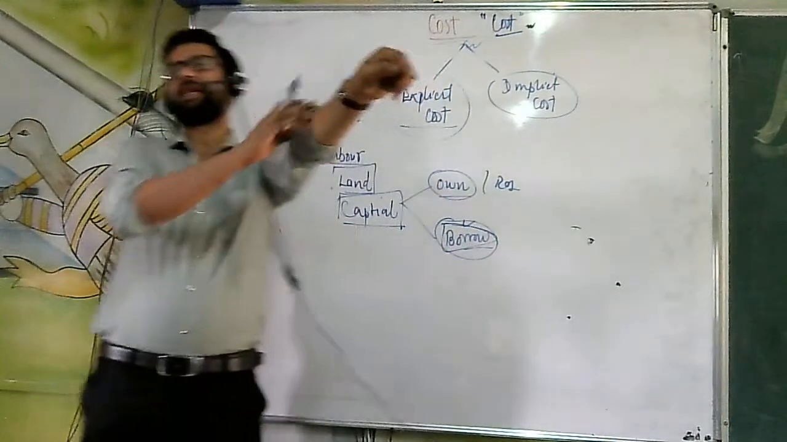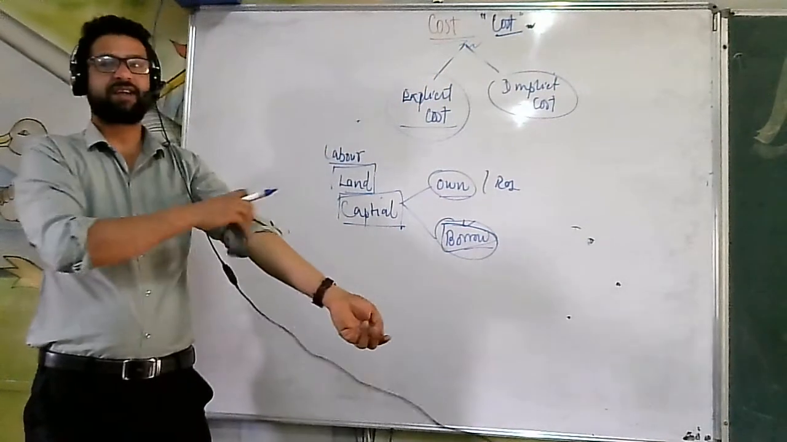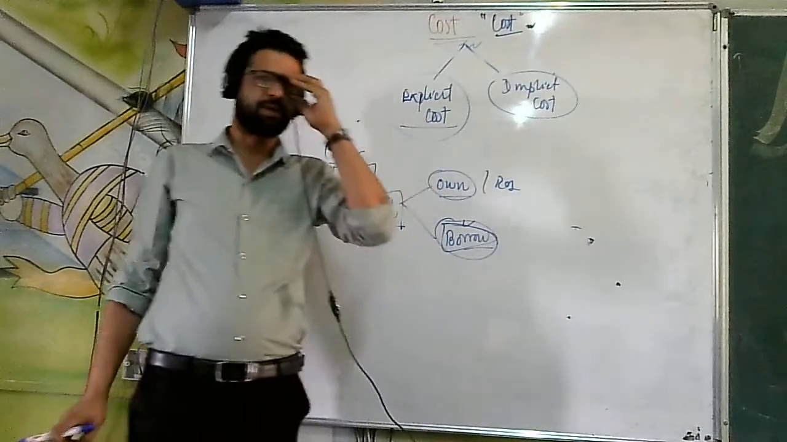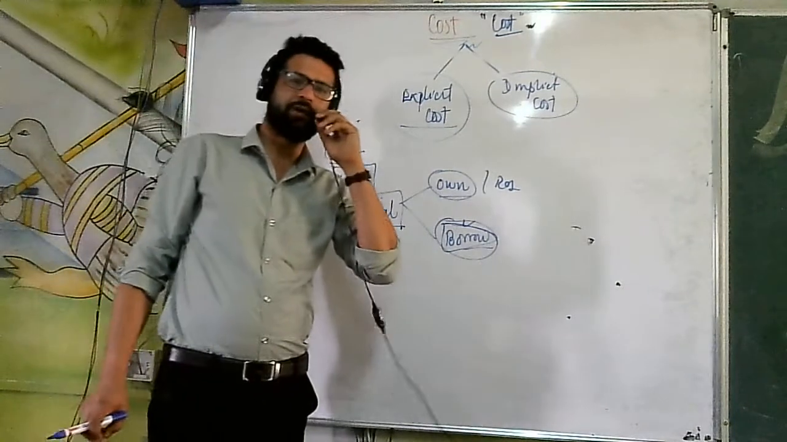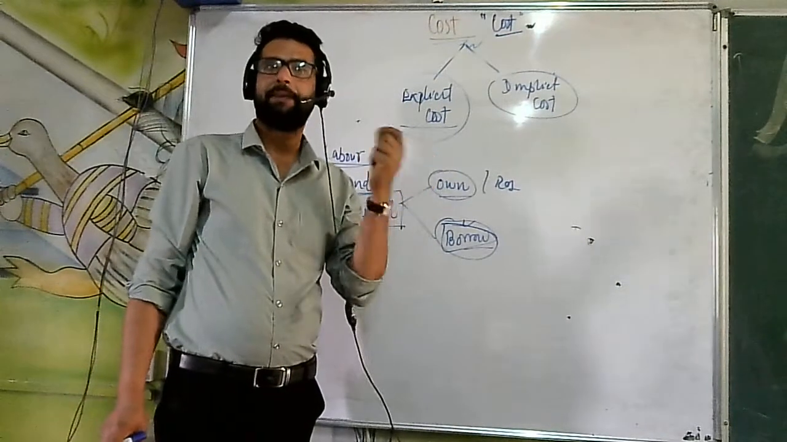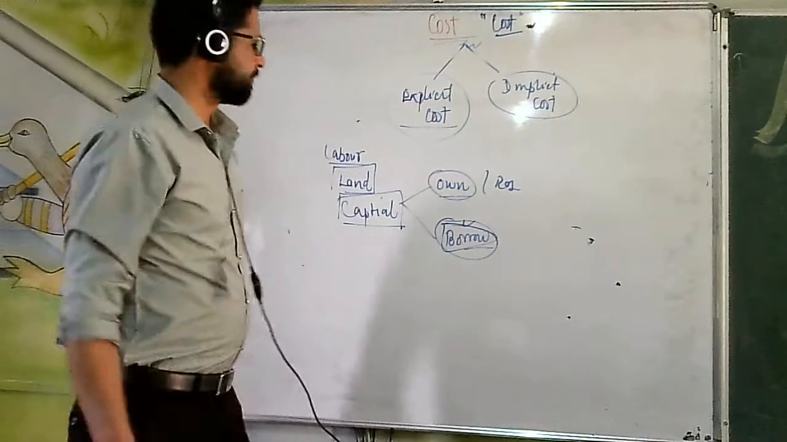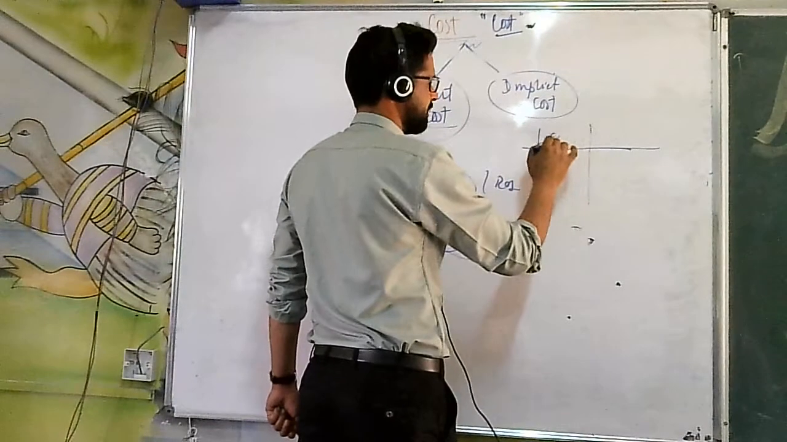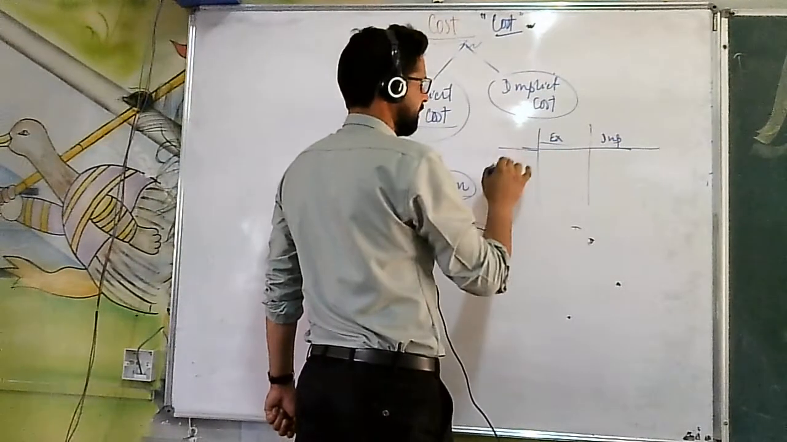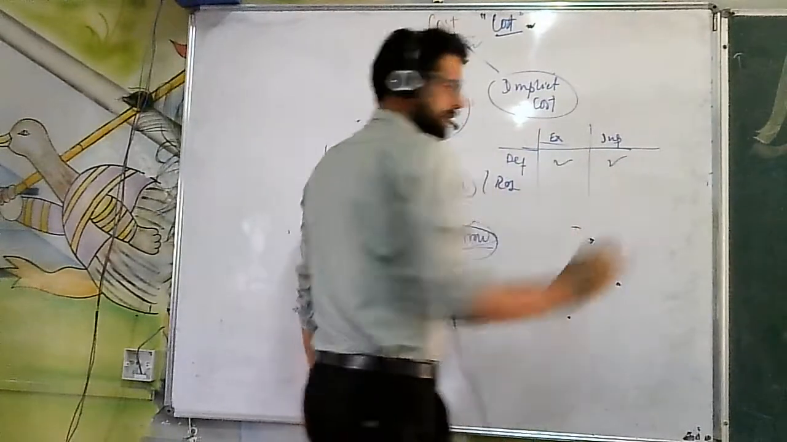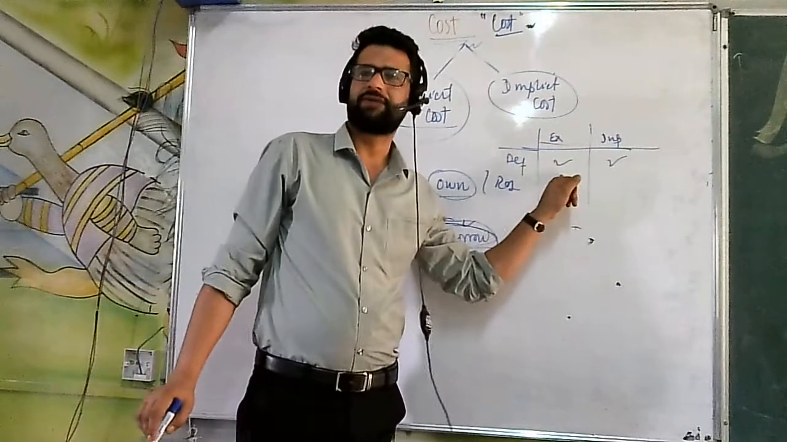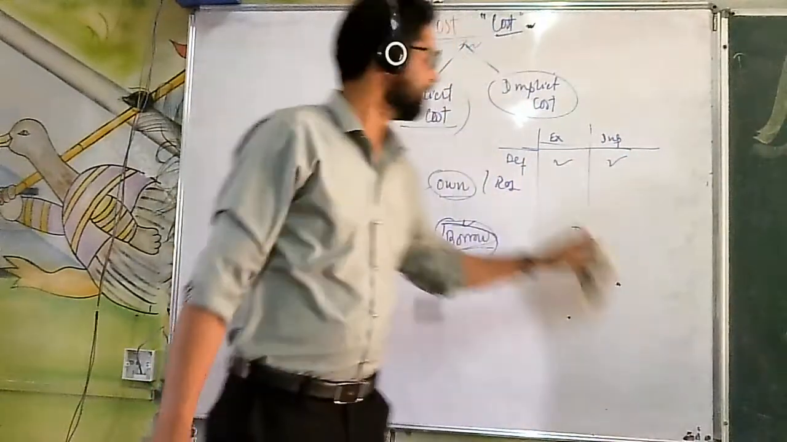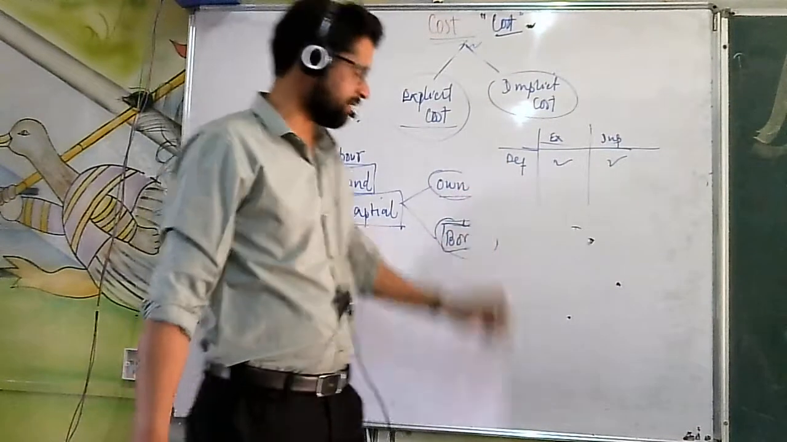Implicit cost is defined as that form of cost which is incurred on the factors of production supplied within the firm. Within the firm जो factors of production supply होते हैं, उनके ऊपर जो पैसा खर्च होता है, that is known as implicit cost, okay? So here are a few differences between explicit cost and implicit cost. Here the definition is clear. Explicit cost is defined as the cost incurred on the factors of production hired from outside. Implicit cost is defined as the cost incurred on the factors of production supplied within the firm.